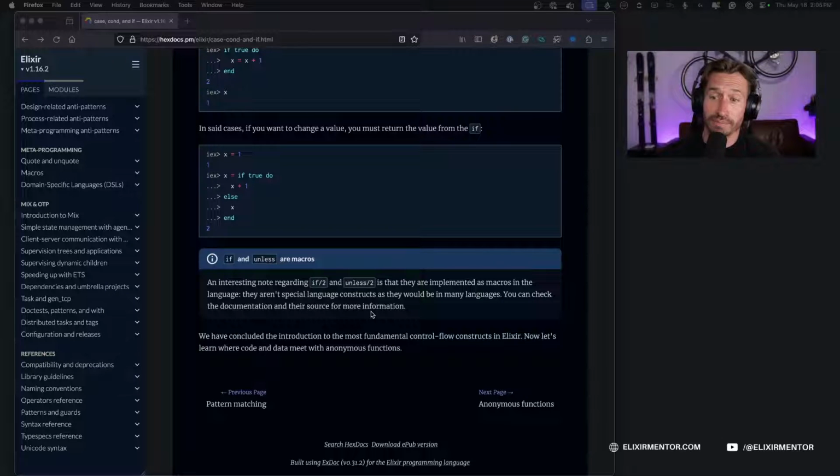And so that will have concluded the introduction to the most fundamental control flow constructs in Elixir. Now, let's learn where code and data meet: anonymous functions. And so we're going to be diving into anonymous functions tomorrow, since I'm not doing a guest live stream. So that'll be cool. So we're doing one more of those.